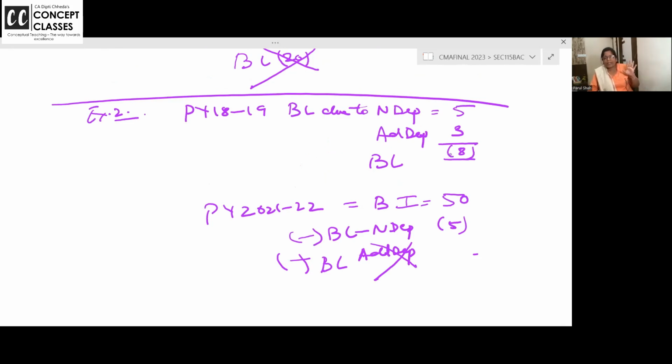I'm taking this topic initially, but generally, what do I say? Because old tax rate and new tax rate are asked too many times in your exam. Am I right? Those who have attempted last time. Now we will do problems, and the problems are very easy. It's like I'm opening up the whole basket.